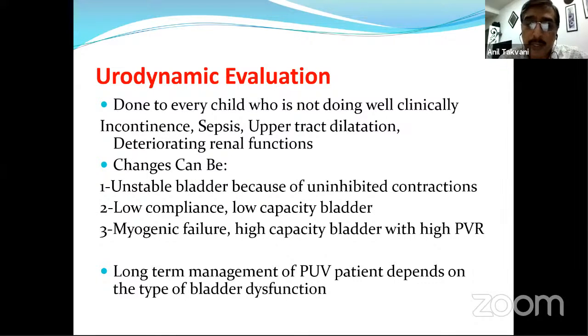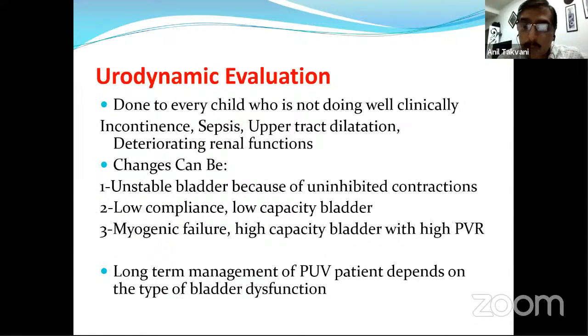Incontinence, sepsis, upper tract dilatation and deterioration can occur. The changes can be an unstable bladder because of uninhibited contraction, which we have seen in the urodynamics I showed, and a low compliance, low capacity bladder. Later on, in later age, as the vicious cycle continues because of further matrix deposition, further stretching and hypoxia, there can be a myogenic failure where the bladder capacity starts increasing, and they start overflow incontinence, failure of drainage of the upper tracts, and deteriorations and all these things.